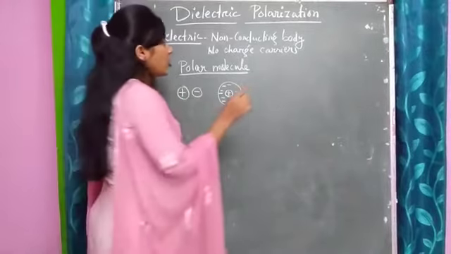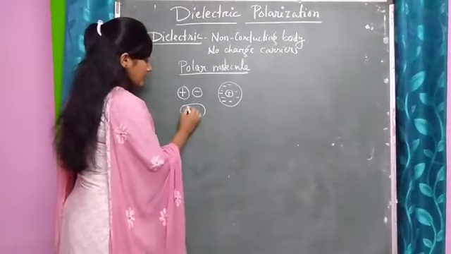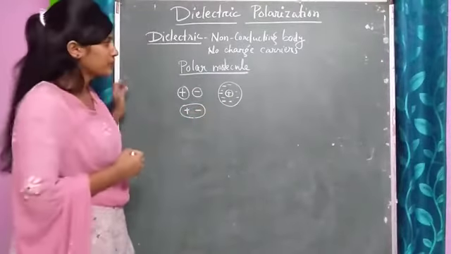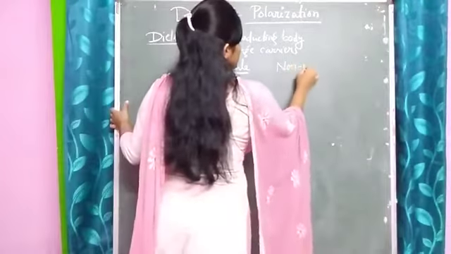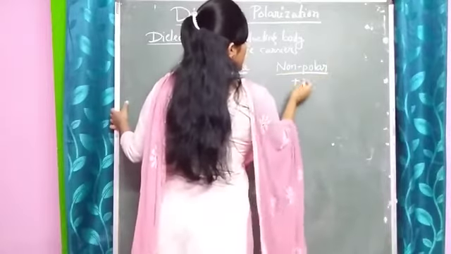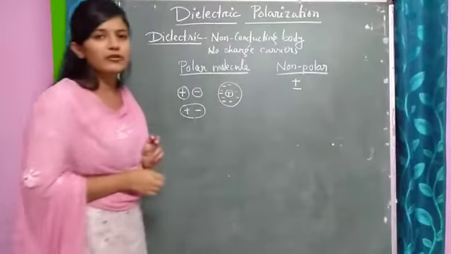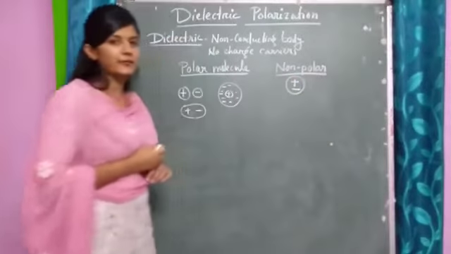I will represent this as plus minus. But in case of a non-polar molecule, the center of gravity of positive charge and center of gravity of negative charge will coincide.